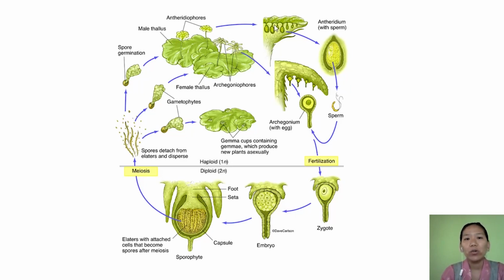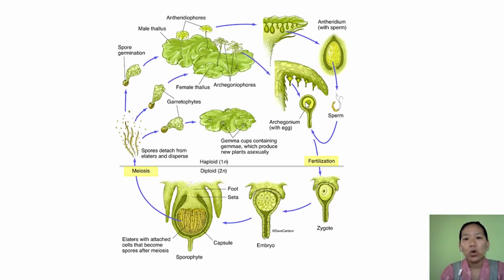Looking at the male antheridiophore, this is a stalk, and inside it there is an antheridium, which contains a flagellated male gamete called a sperm. In the case of the female thallus, it contains archegonia. Again it is flask-shaped, and each archegonium contains a single egg.